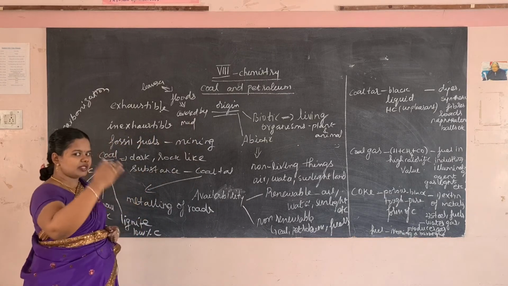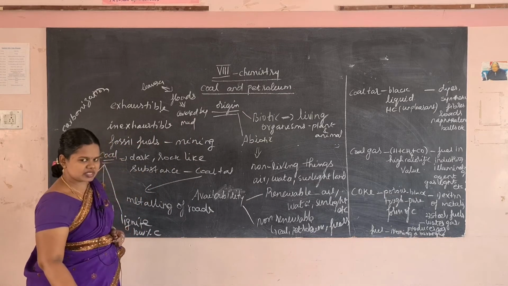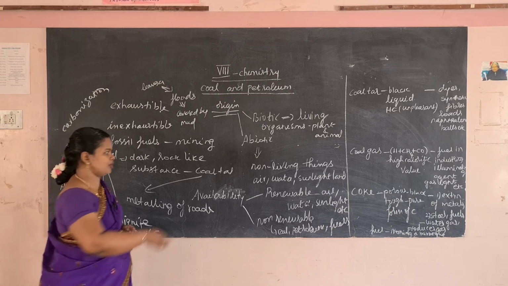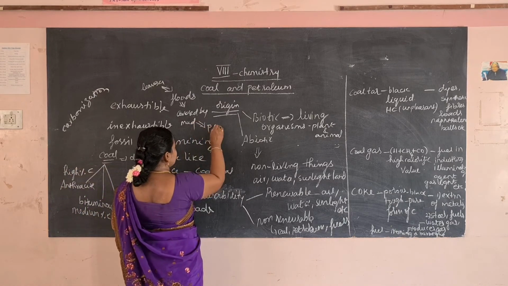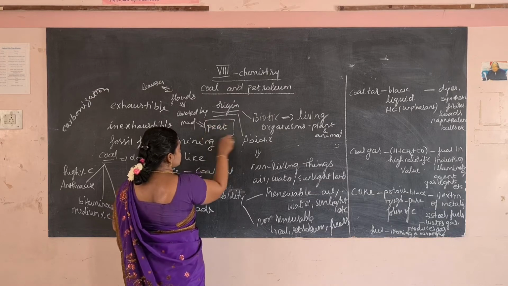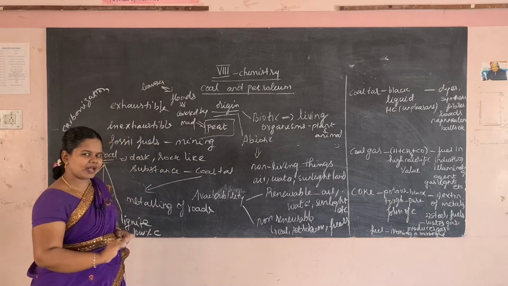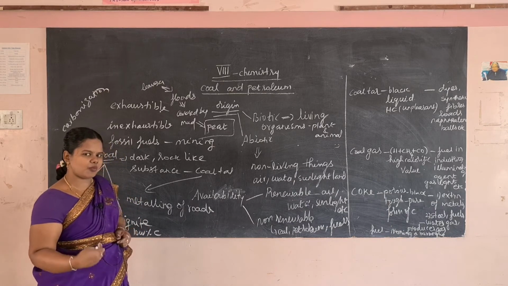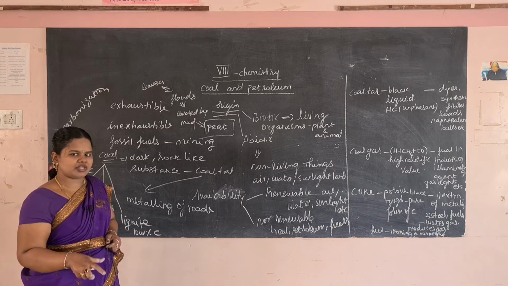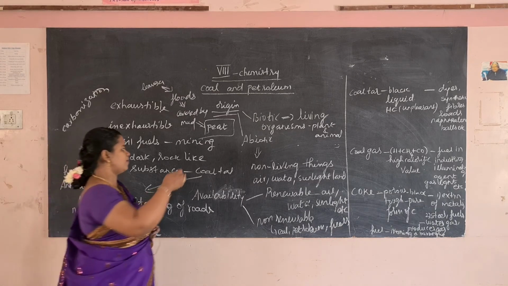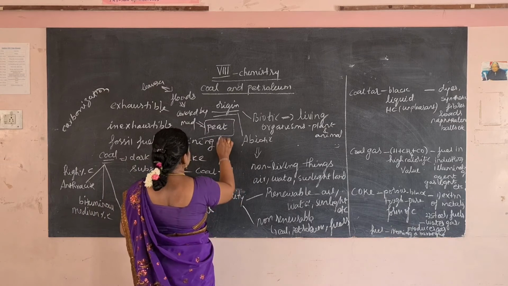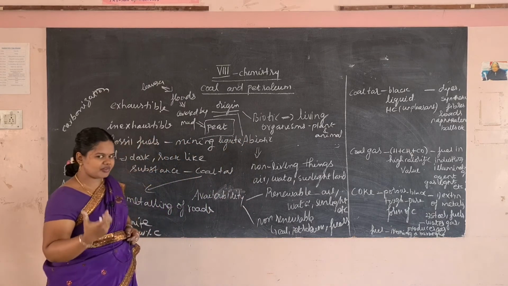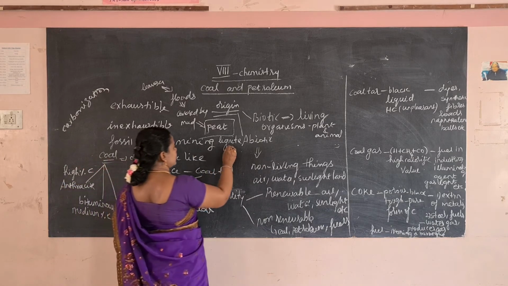Covered by mud, and then it will be depressed into the earth. The layer of mud covers the leaves and they go inside. That forms peat. A black substance is formed, that is known as peat. It goes below the earth. When the peat is depressed under high pressure, what happens? It forms lignite. This lignite has a low percentage of carbon, soft carbon.